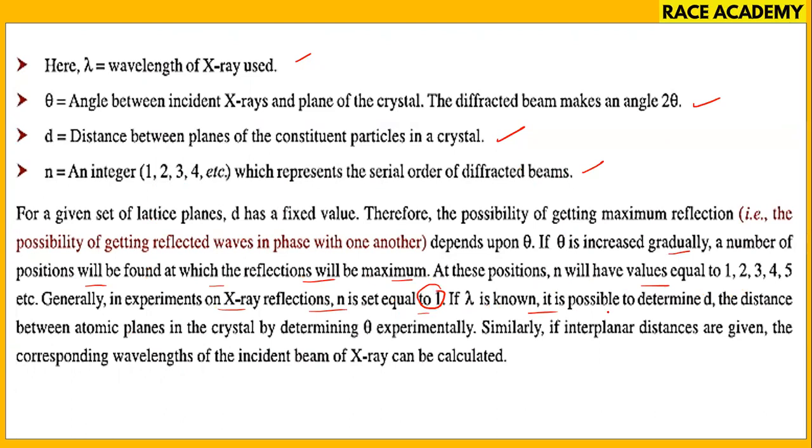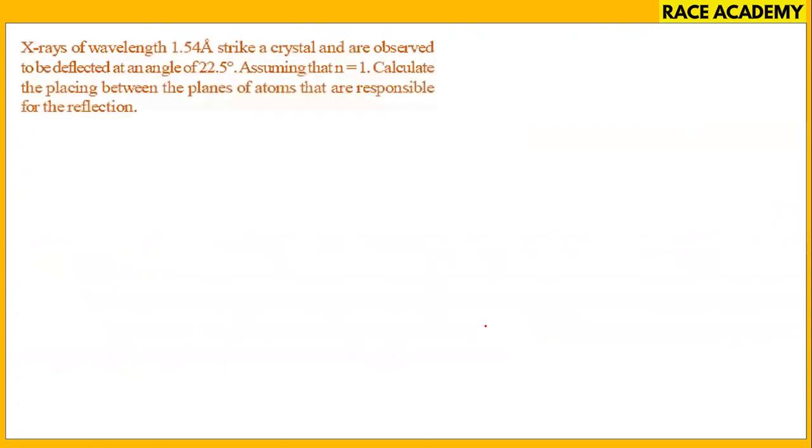If lambda is known, then it is possible to determine d easily. That's why, by determining theta experimentally for a crystal, and similarly if the interplanar distances are given, the corresponding wavelength of the incident X-ray beam can be easily calculated. So this is the problem.